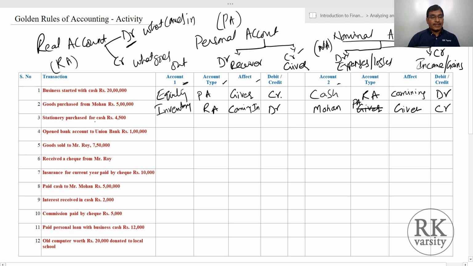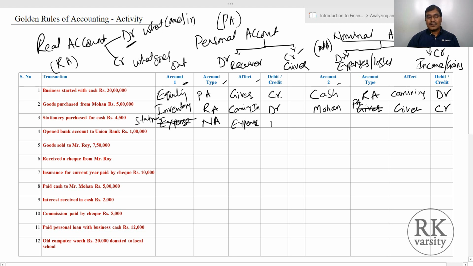Then stationery purchased for cash. Here stationery is an expense, and an expense is a nominal account. Actually we have to write here stationery expense.